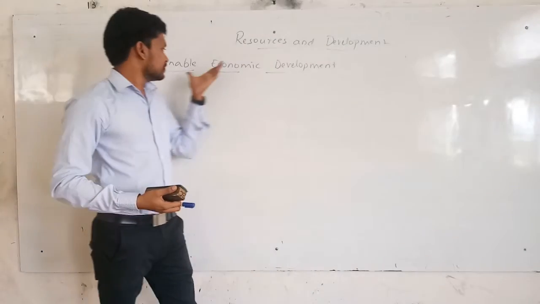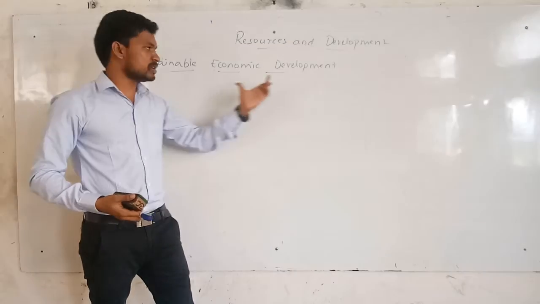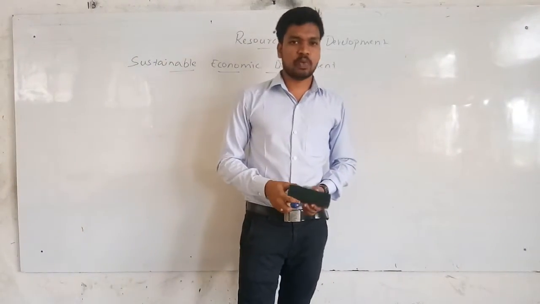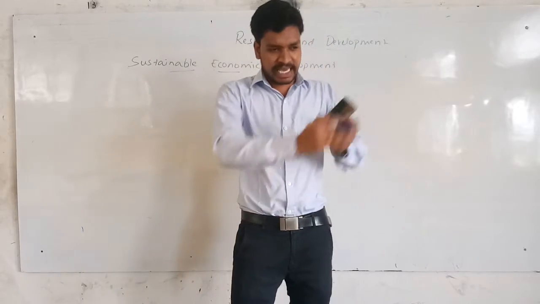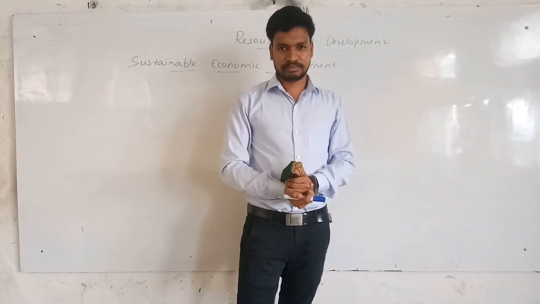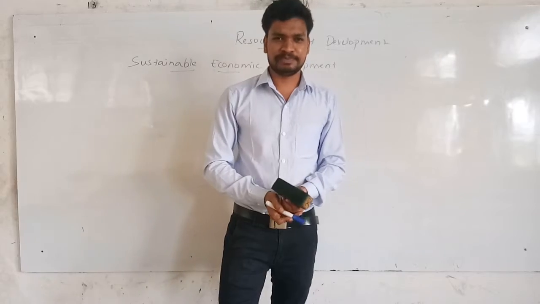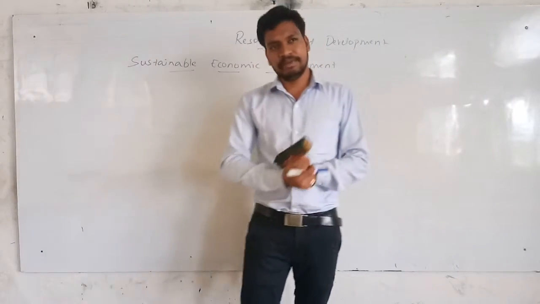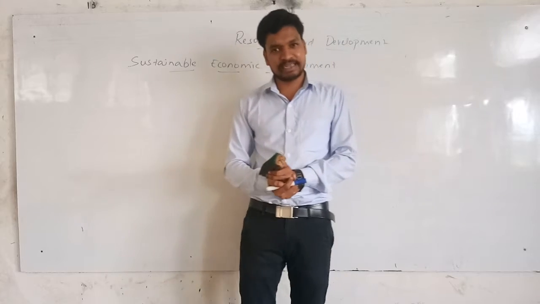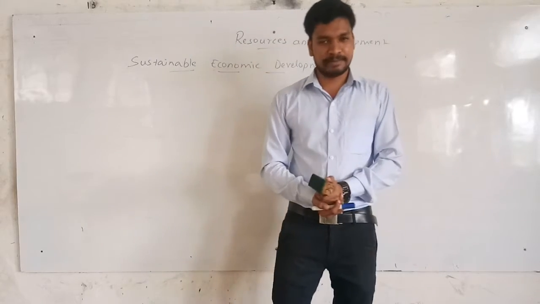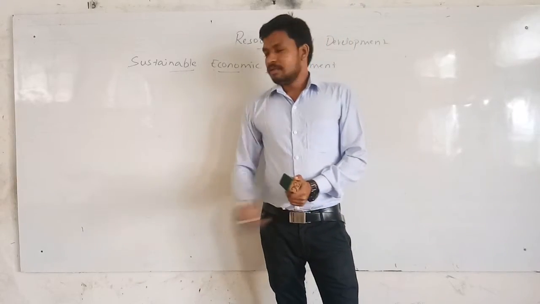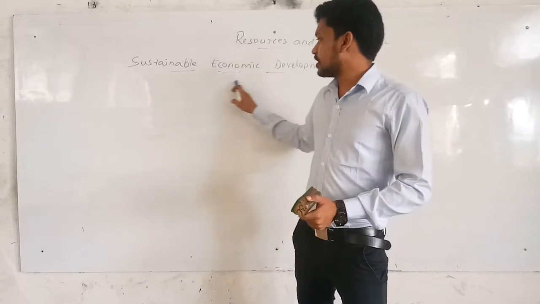So to have a sustainable economic development, the world leaders gathered in one place in 1992. In 1992, the head of every country gathered in Brazil to discuss this sustainable economic development.